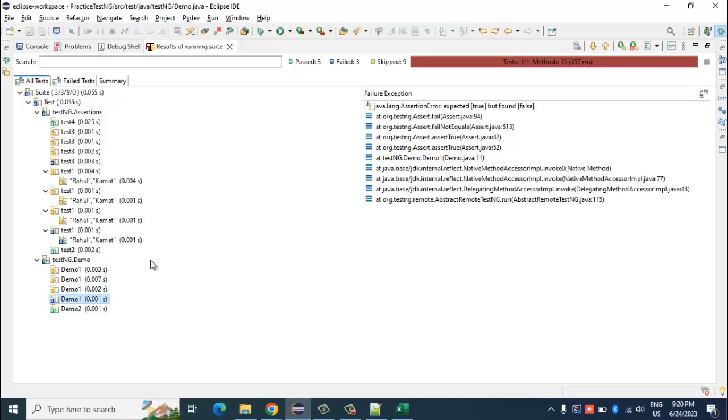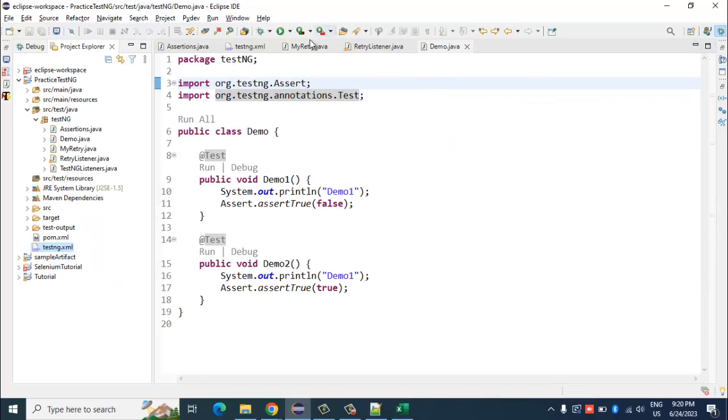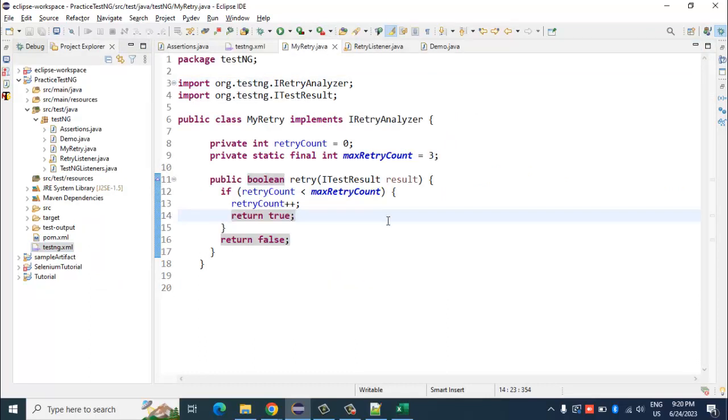And one more question. Will you please go into the MyRetry Java class file? Why have you removed that override and add unimplemented method?